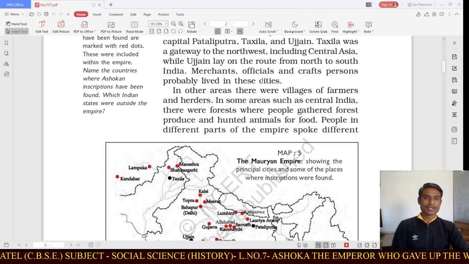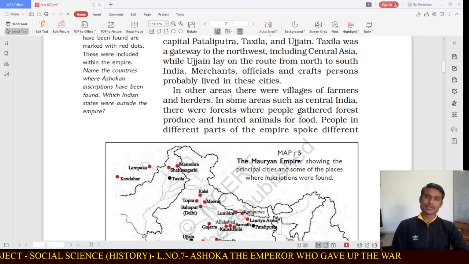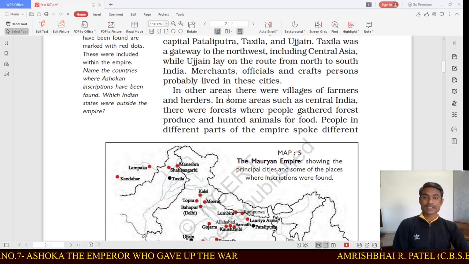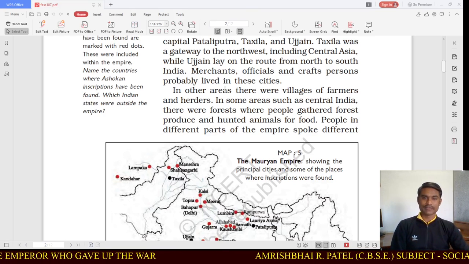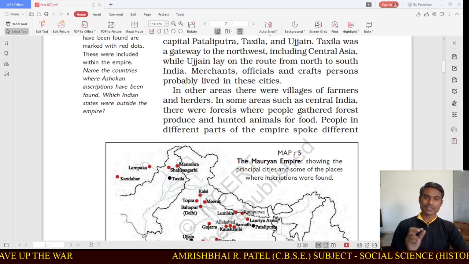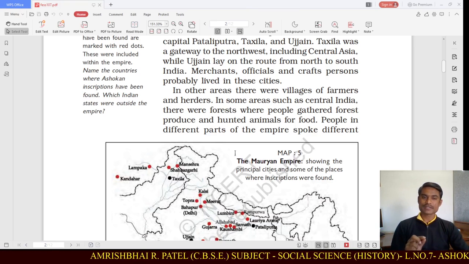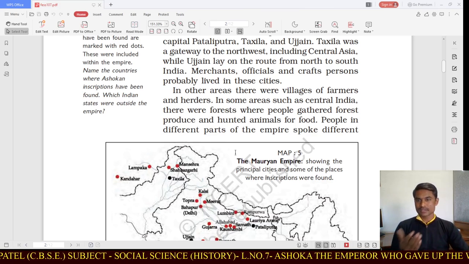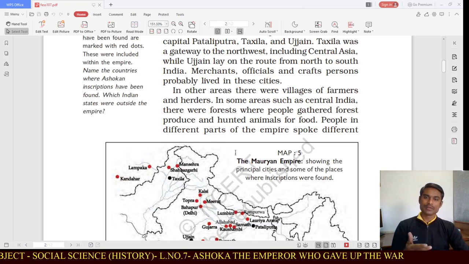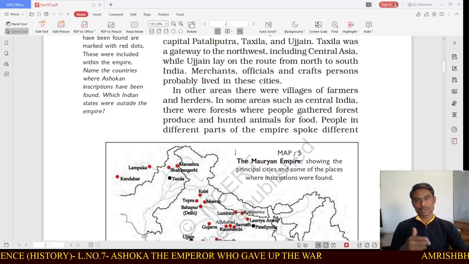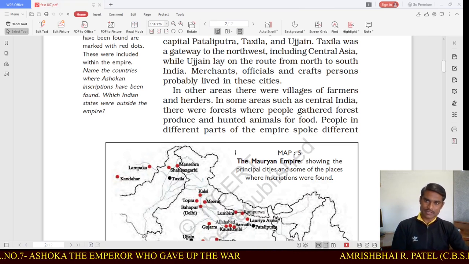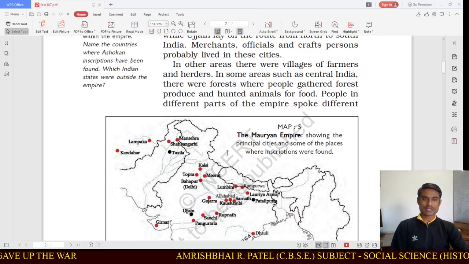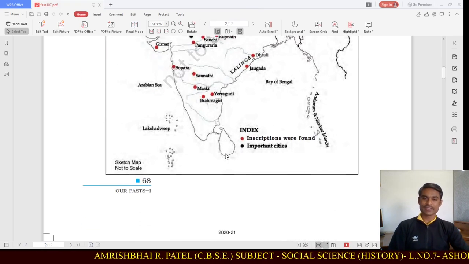Now, merchants, officials, and craftspersons probably lived in these cities. In other areas there were villages of farmers and herders. In some areas, such as central India, there were forests where people gathered forest produce, whatever was available in the forest. They also hunted animals for food. People in different parts of the empire spoke different languages.